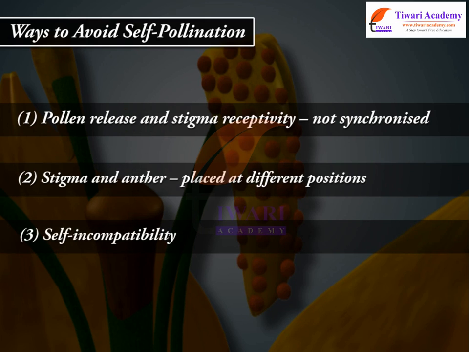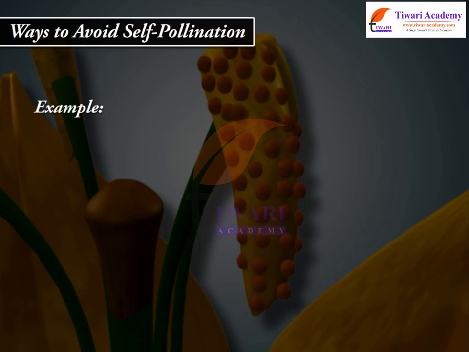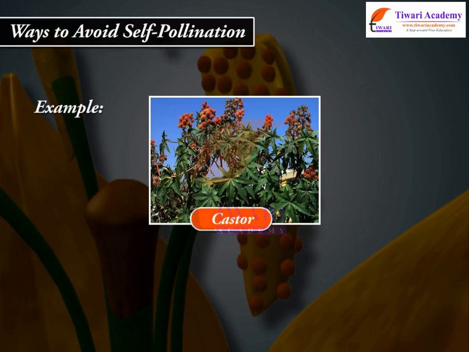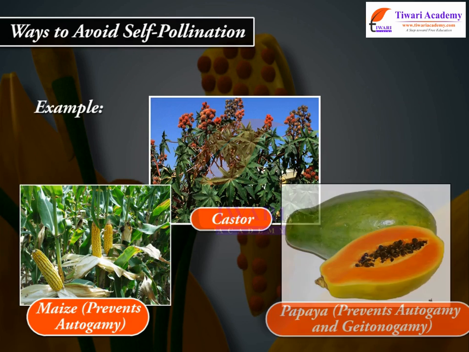3. Self-incompatibility. 4. Production of unisexual flowers. Example: castor, maize prevents autogamy. Papaya prevents autogamy and geitonogamy.